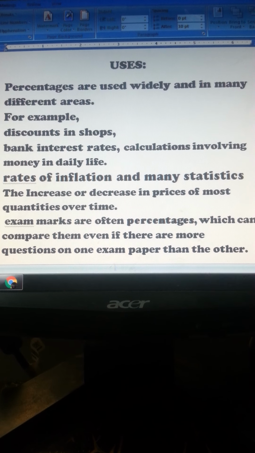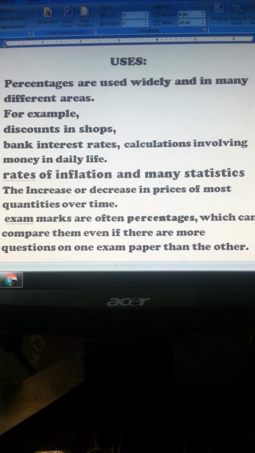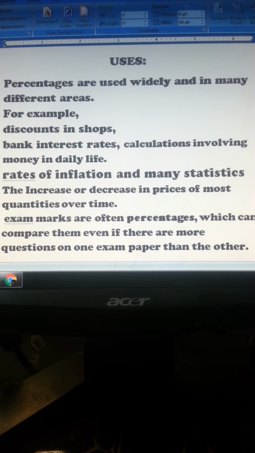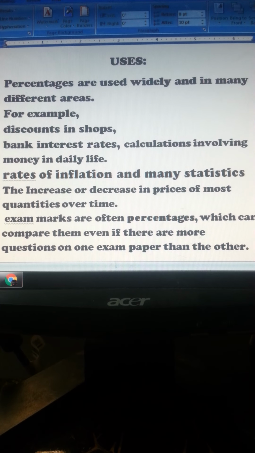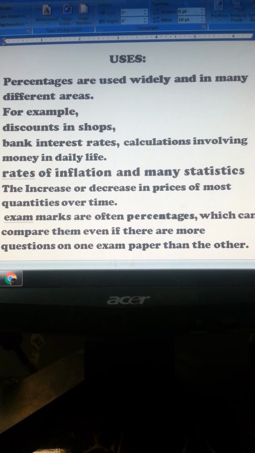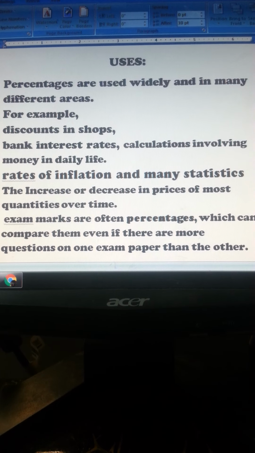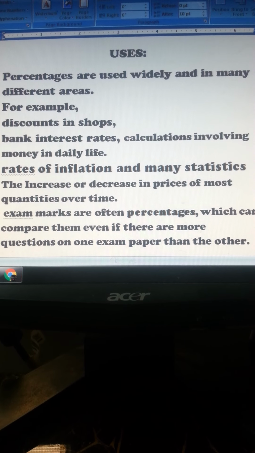The main question is why we use this in maths. Well, percentage has many uses in our daily lives. We have seen it in discount shops and interest rates. It shows the variation in prices. When the prices go up, it's inflation, and when the prices go down, that's deflation.